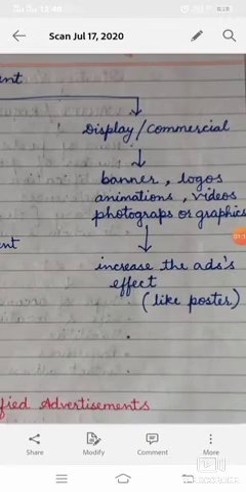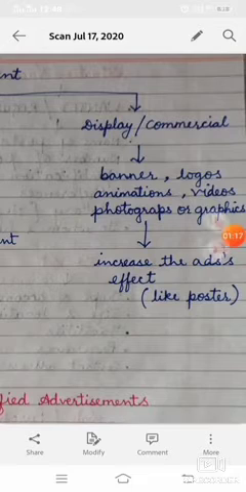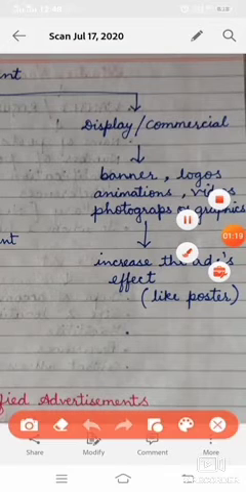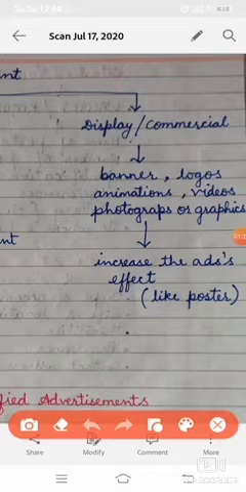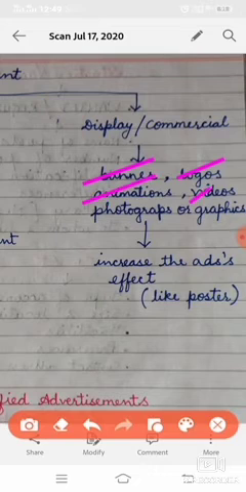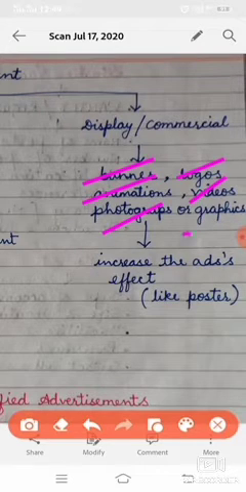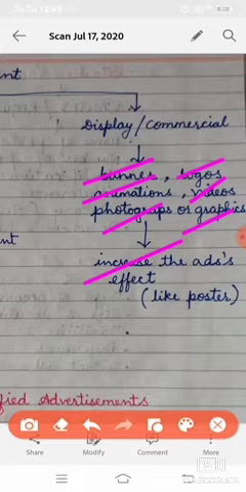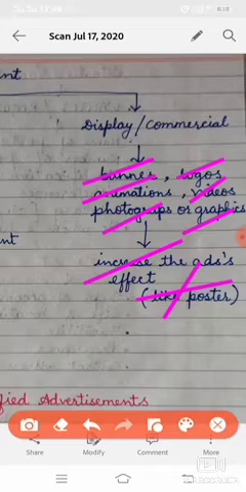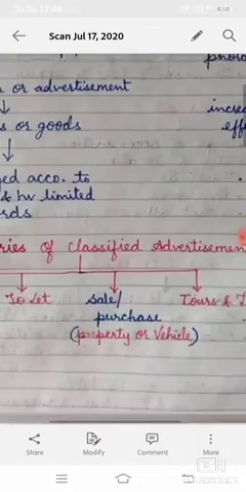Now next is display or commercial. Display or commercial advertisement can be seen in the form of a banner where you will see logos, animations, videos, photographs and graphics used. This is to increase the ad's effect and it resembles poster making.